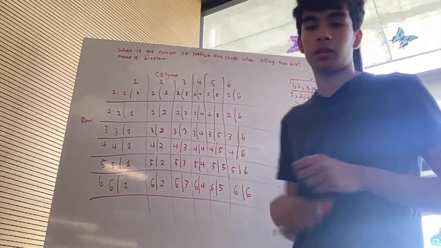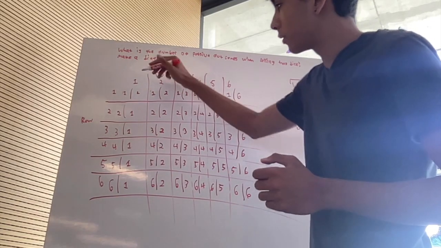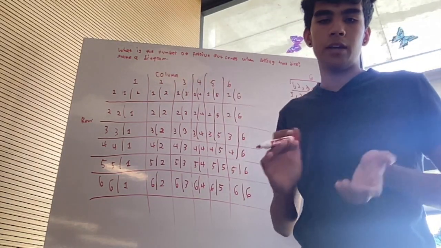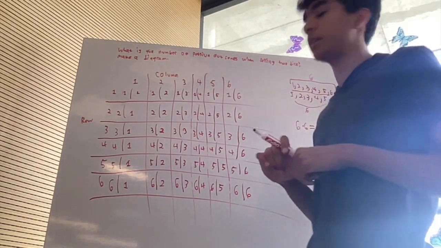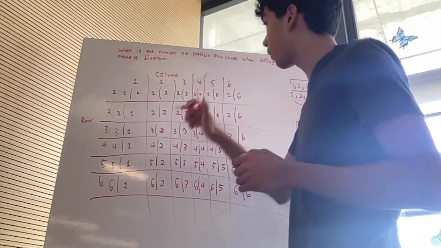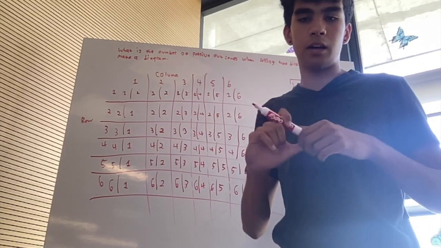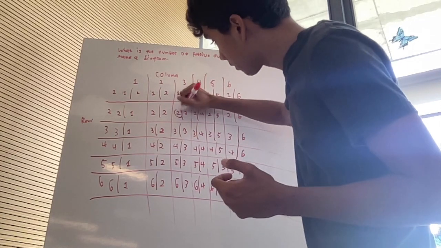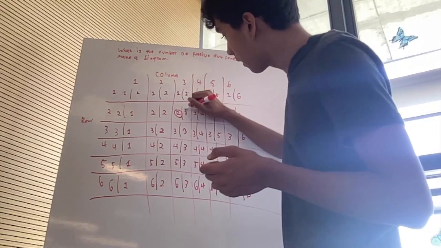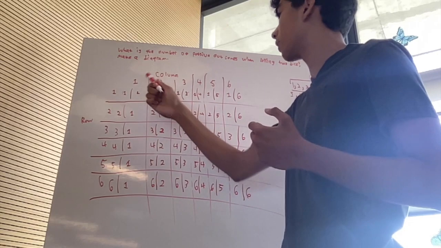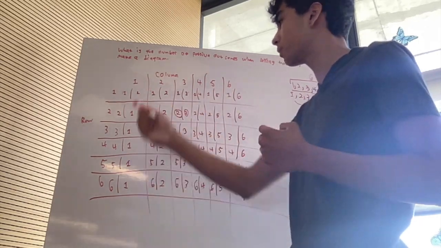Now here's a diagram to represent the problem. In the diagram, each cell, which is one of these squares, represents a possible outcome. For example, the intersection of row 2 and column 3 represents the outcome of rolling a 2 on the first die and rolling a 3 on the second die, resulting in a 5. Here we can see there are 6 columns and 6 rows, so multiplied by 6, we have 36 total outcomes.